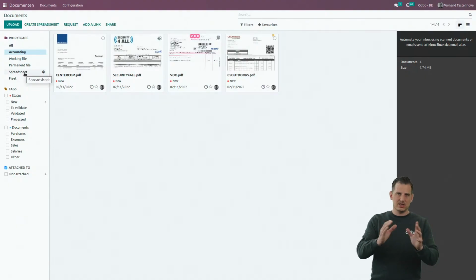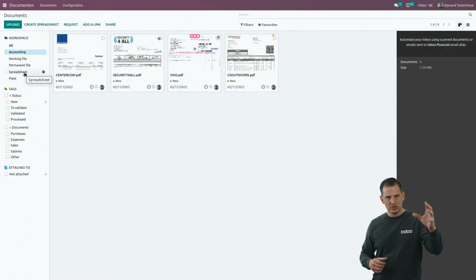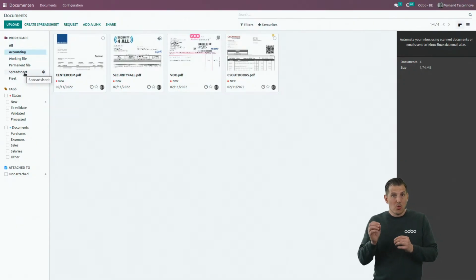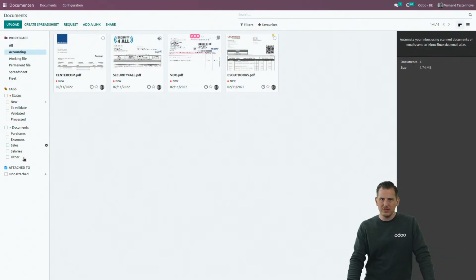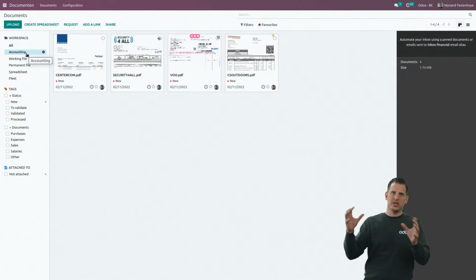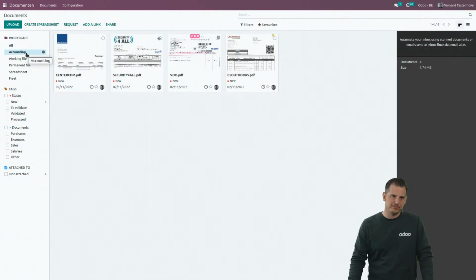This is basically a typical setup that we do for an accounting firm, with a workspace for all the accounting documents, a working file with all the proof of deposit, for example, and a permanent file with contracts, etc. We're going to dive into each one of them. We're going to start with the accounting documents and see how we can exchange documents on the Odoo platform between the end customer and the accountant.